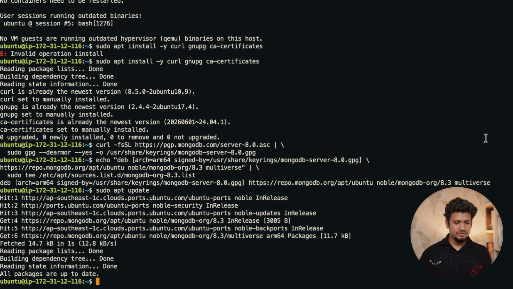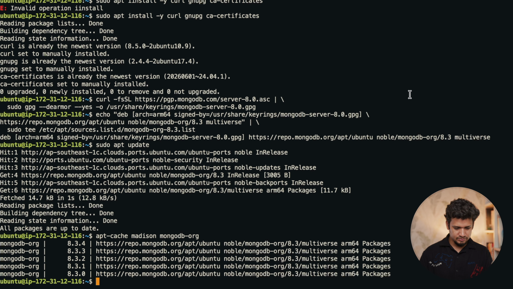Let's check the versions that are available in the package list. Apt-cache madison mongodb-org. It says that in the list of packages we have different versions. 8.3.4 is the latest version for ARM64 for our operating system. So we are going to use the latest version for our case.